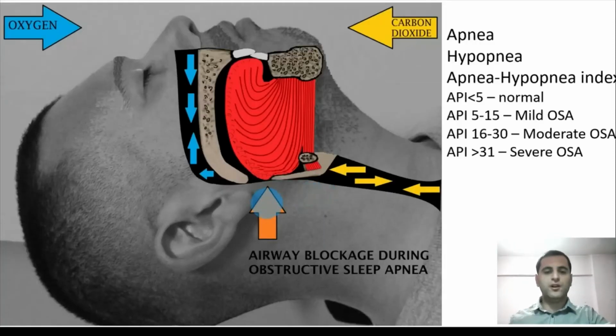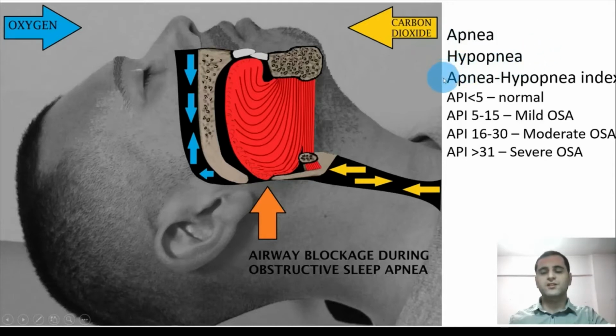Obstructive sleep apnea is a medical condition characterized by transient airway blocking, and it consists of apnea and hypopnea episodes. Apnea is a condition in which the patient stops breathing for at least 10 seconds. Hypopnea is a condition in which the patient breathes at least 50% more superficially and oxygen saturation decreases by at least 3%. Both of these episodes last at least 10 seconds.